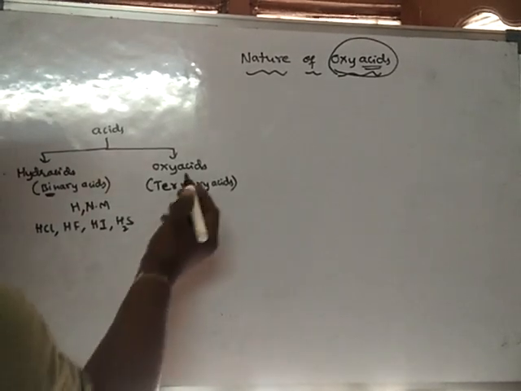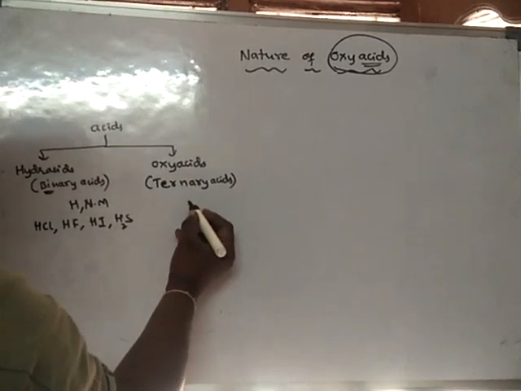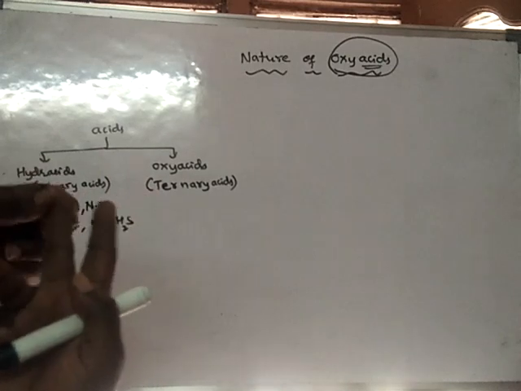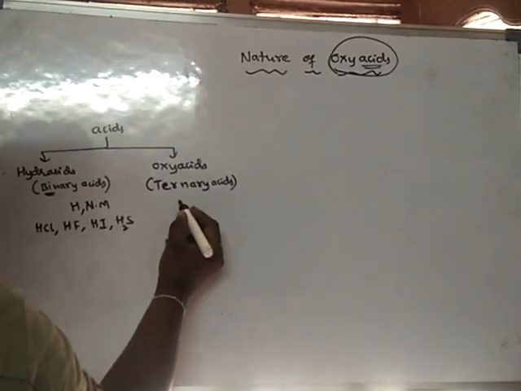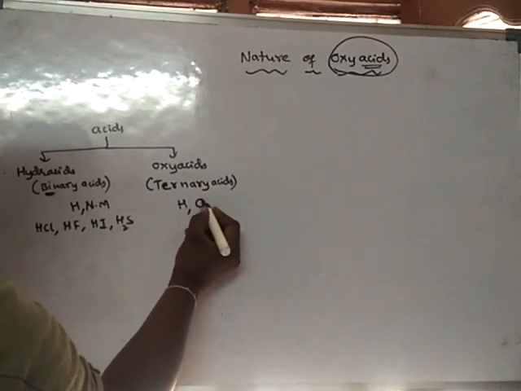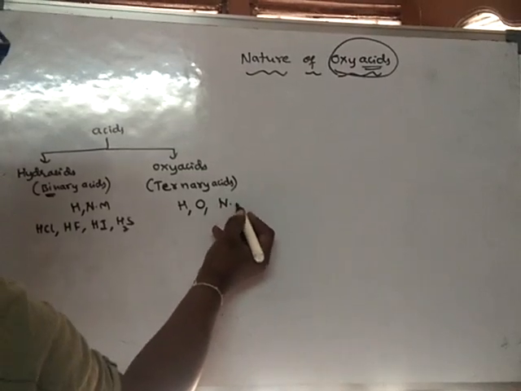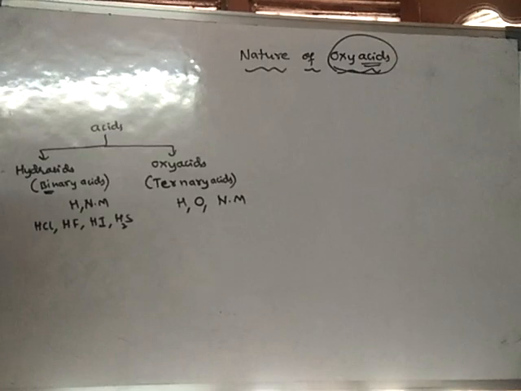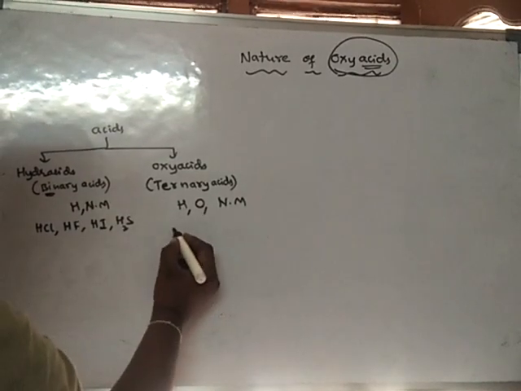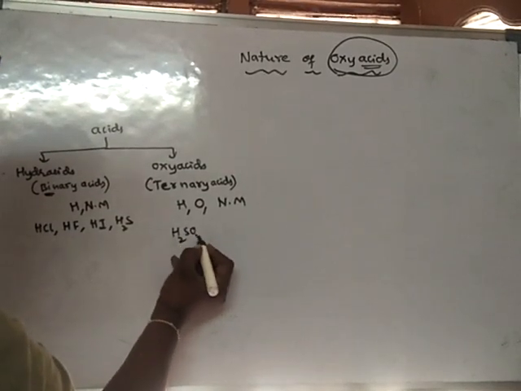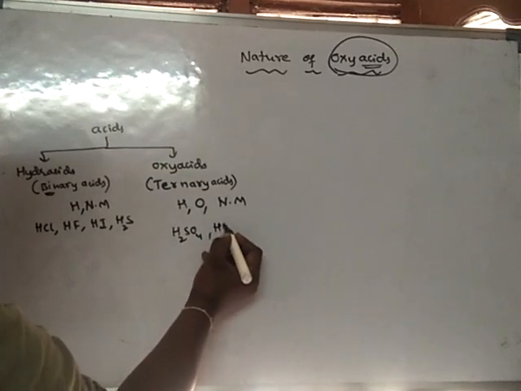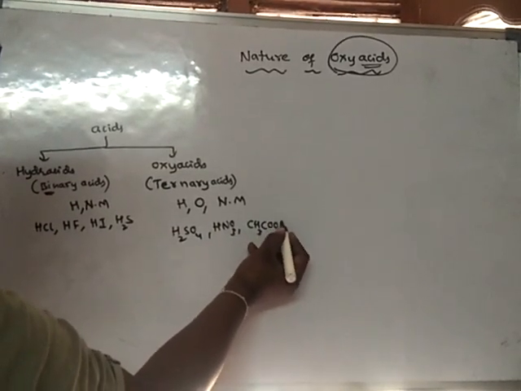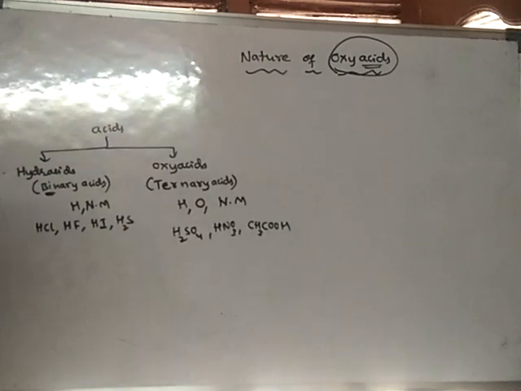Now oxyacids. Oxyacids contain three different elements: one is hydrogen, another is oxygen, and the other is any non-metal. So hydrogen and oxygen are a must. For example, take H2SO4, HNO3, CH3COOH, which is acetic acid.